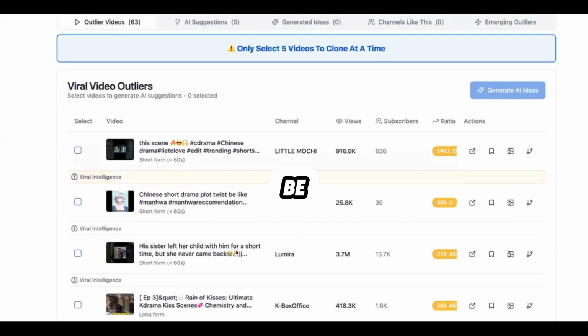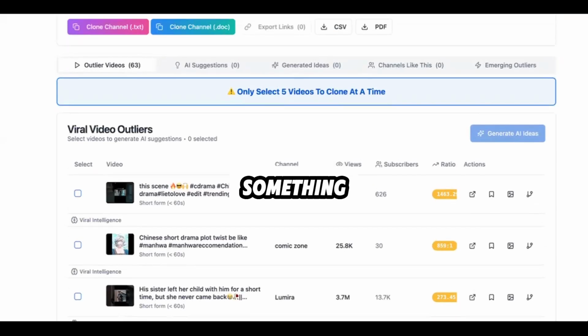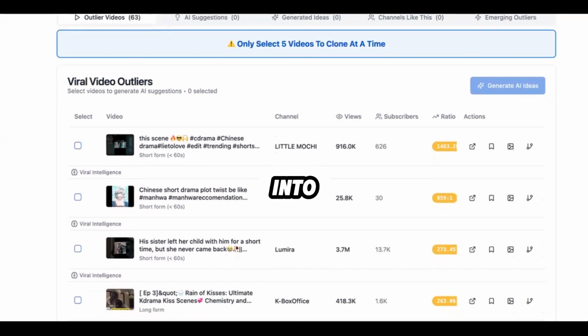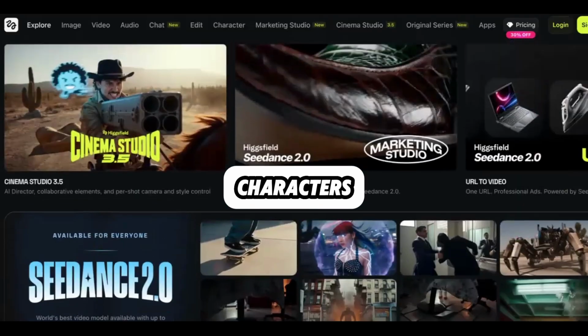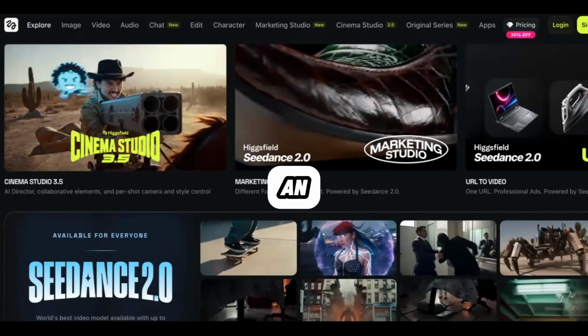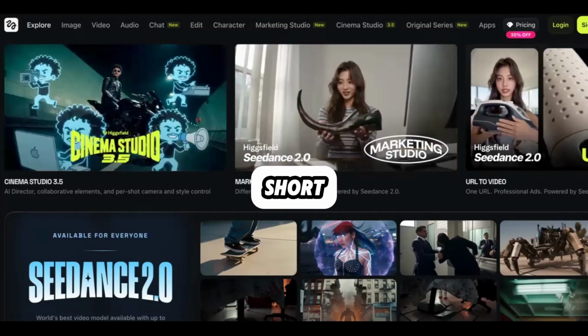The script will be given to you out of Viral, and then you just translate it to English using something like ChatGPT. And then you put the script into, well, of course you can use Higgsfield to create your AI characters, or you can use Nano Banana Pro to create AI characters for your short drama. And then you simply upload the scripts to it and storyboard it and everything like that. And you will have your own short drama episodes.